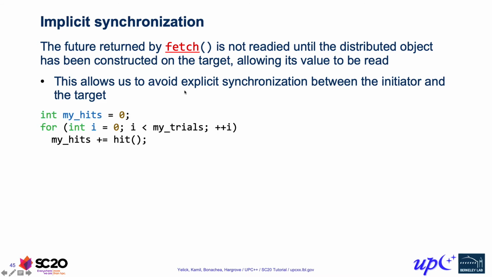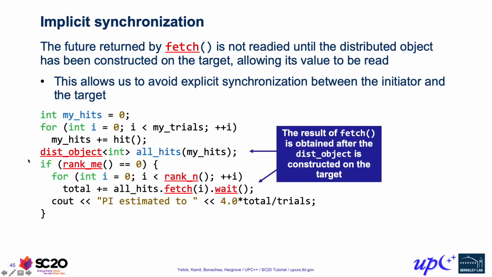What this means is that we don't necessarily need explicit synchronization. In fact, if we ensure that the distributed object isn't constructed on a process until that process has completed its trials, then any fetch targeted at that process is not going to return until all those trials are completed. So instead we just use a regular local variable as our running total, and we increment that each time there's a hit. And then we create our local representative of the distributed object. Again, at this point, all the trials are complete, so any incoming fetch will obtain the right value.